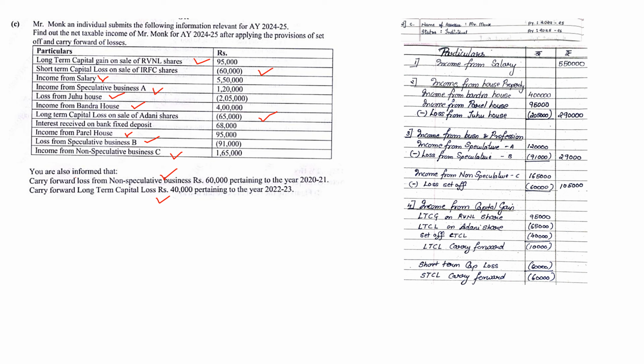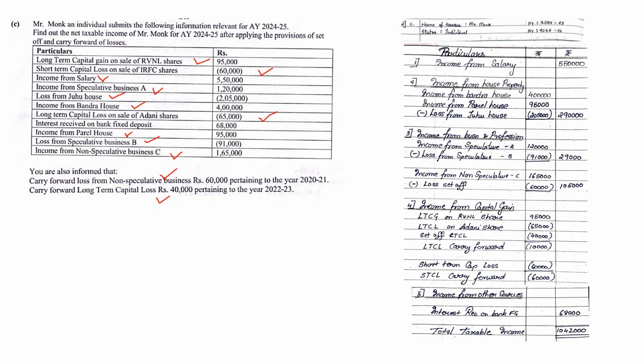Lastly, income from other sources, where we have fixed deposits. So we note down the interest received on a bank FD, which is 68,000. Then after that we just have to total it up: 5,50,000 plus 2,90,000 plus 1,05,000 plus 68,000. So we get a total taxable income of 10,42,000. So this is how you all had to solve the very first sum. You all can go through it once.